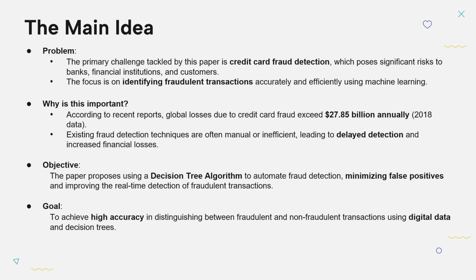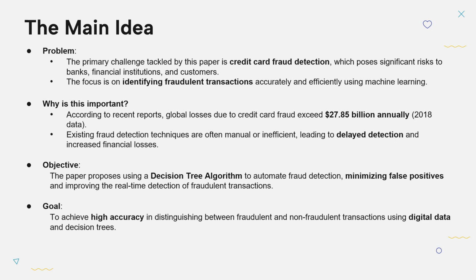It is important because the global impact of credit card fraud is substantial, with recent data of 2018 showing losses exceeding 27.85 billion annually. Traditional fraud detection methods are insufficient and often delayed, leading to larger losses.